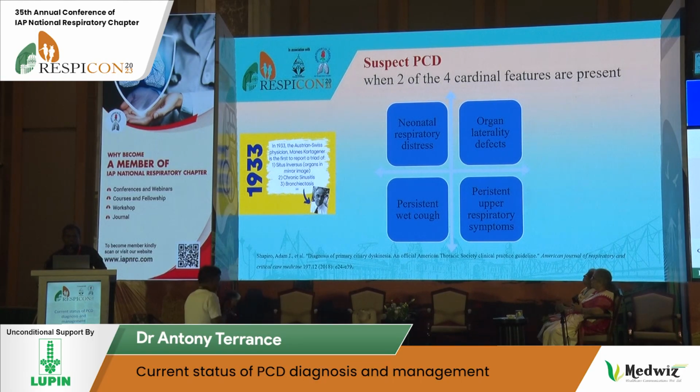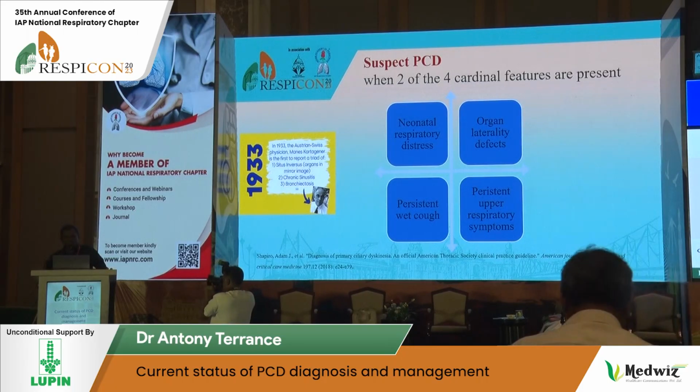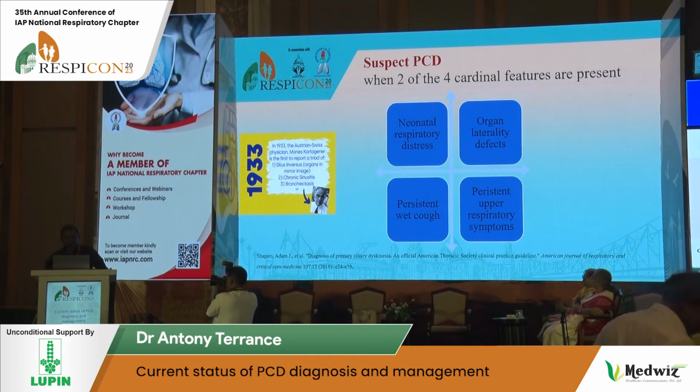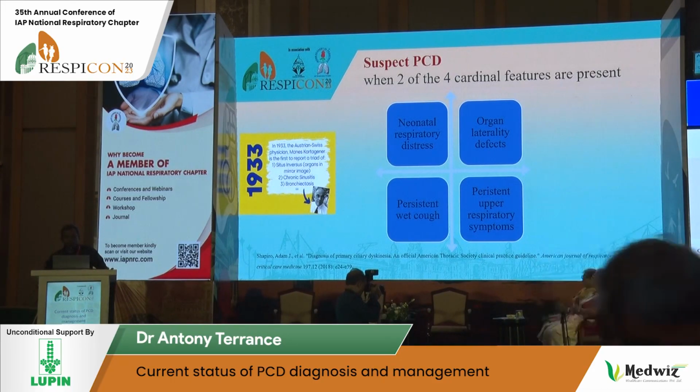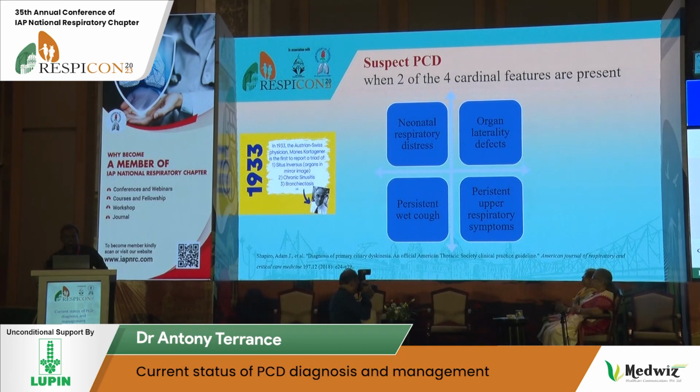And when you go into the details of neonatal respiratory distress, you have to think about 3 L's. It's usually late onset, after 6 hours. Second, there might be associated lobar collapse. And this respiratory distress is not like TTN, it might be long lasting. Therefore, if you encounter such kind of respiratory distress in a term baby, you have to think about PCD. Apart from these 2 features, these children usually have year-round upper respiratory and lower respiratory symptoms. And if you have at least 2 of these 4, you have to suspect PCD. This is quite simple for office use.